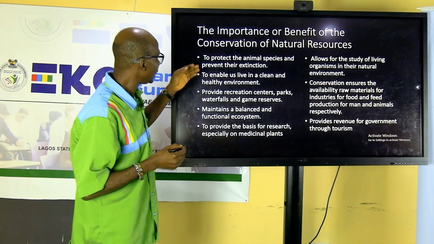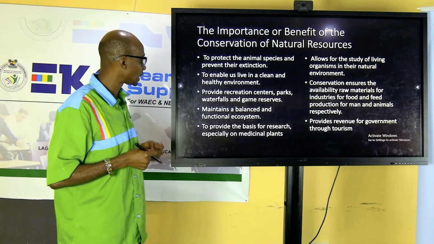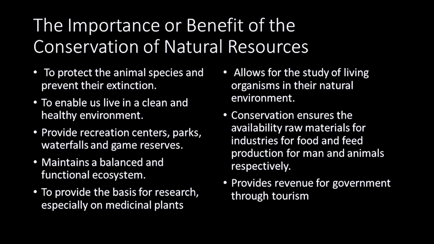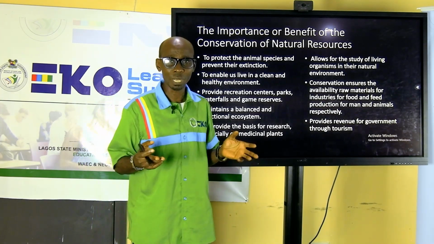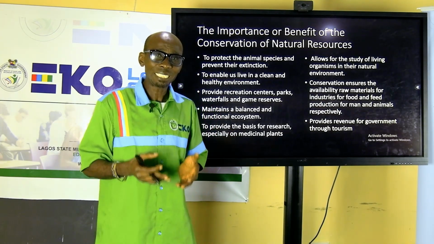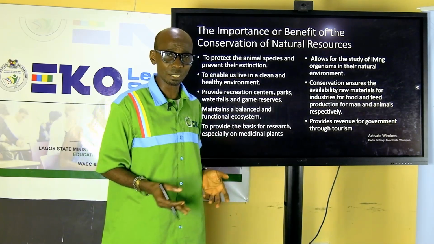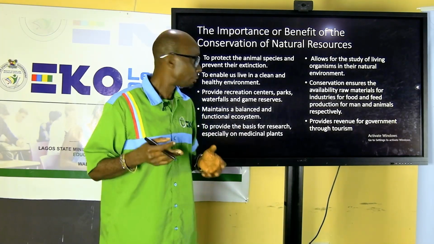The next one is importance of conservation of natural resources. Why is conservation important? Number one, to protect animal species and prevent extinction, prevent disappearance. A lot of animals have disappeared. A lot of animals are moving towards extinction that we don't get to see them again. So we need to protect them from extinction.